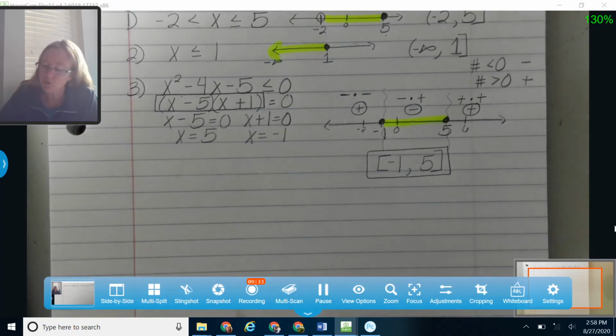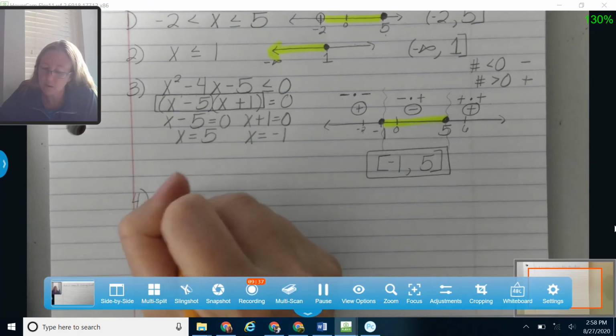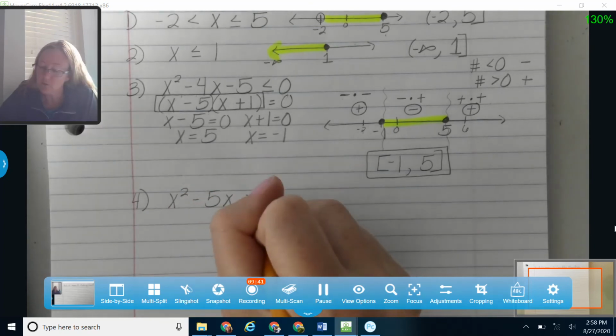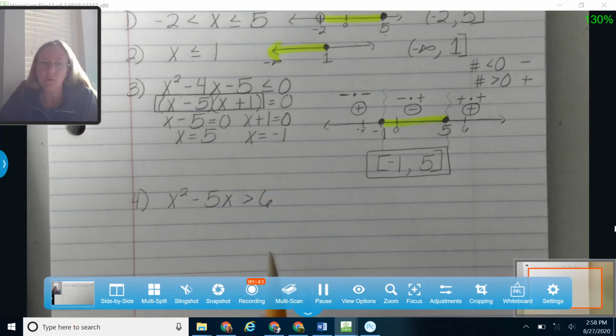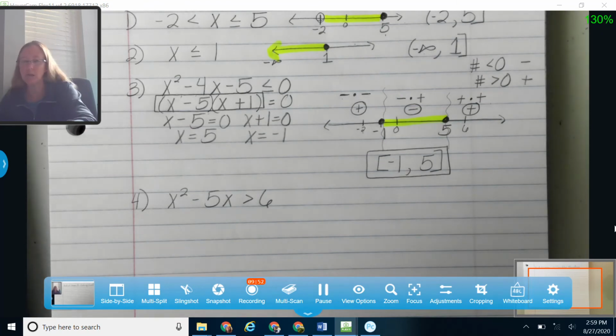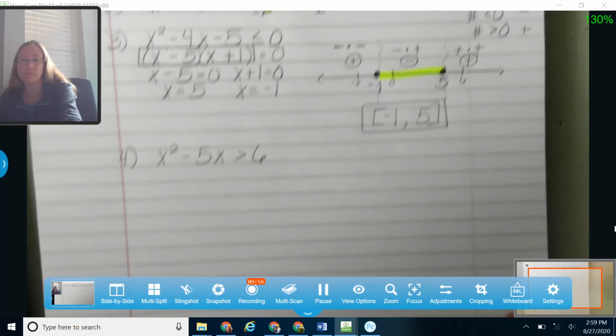Okay, let me let you try one. All right, so I'm going to give you x squared minus 5x is greater than 6. Now remember, it's going to be easier to work with if you move the 6 over to the other side first. So pause your video for just a minute and give that one a try on your own. See if you can do that one.